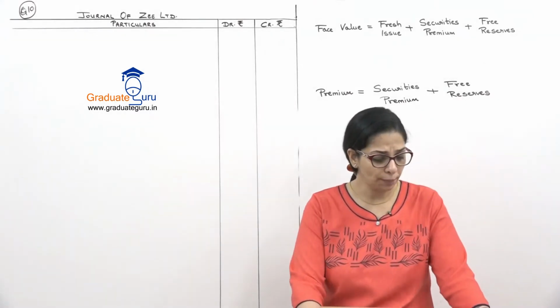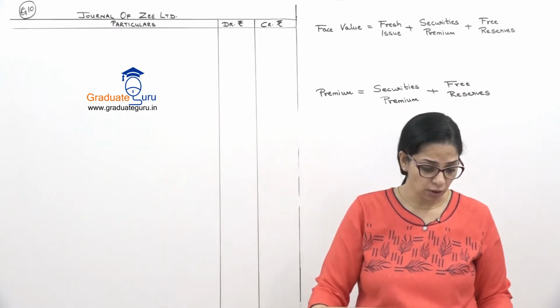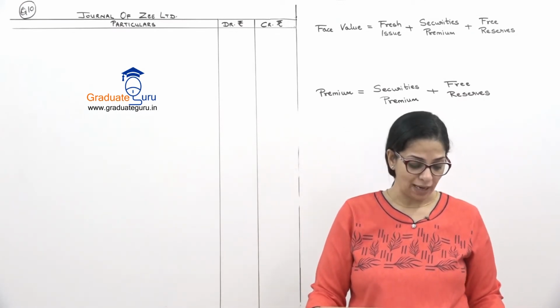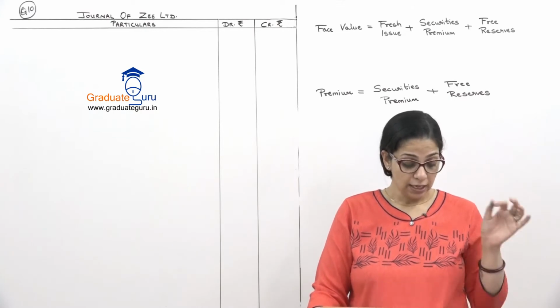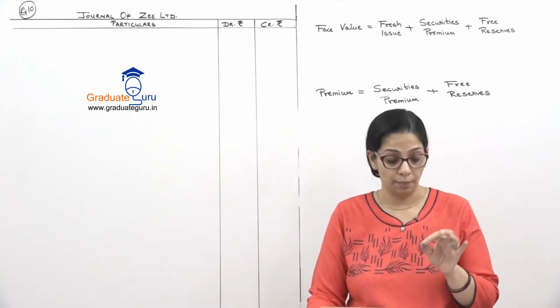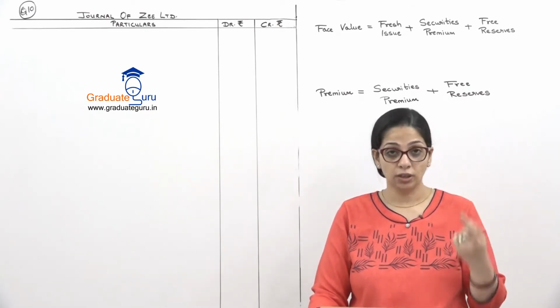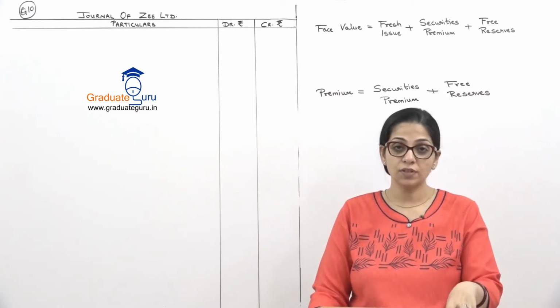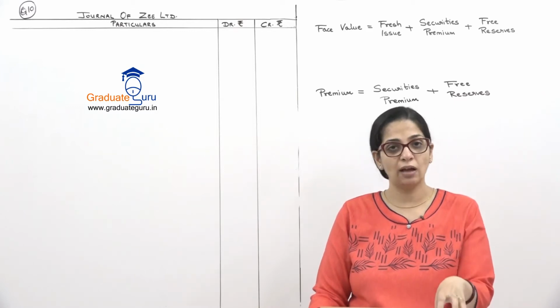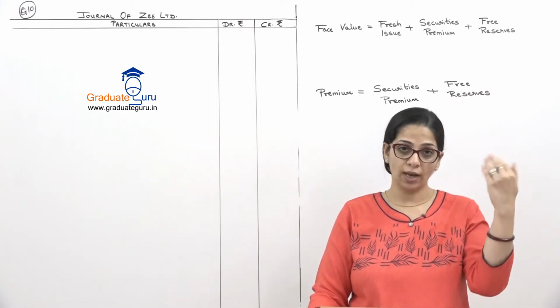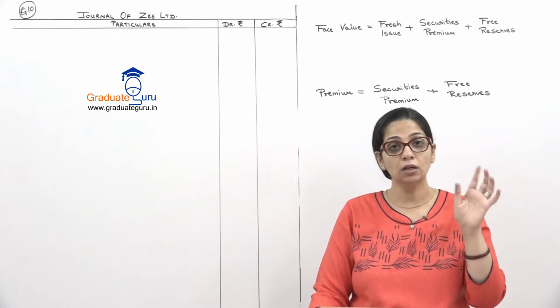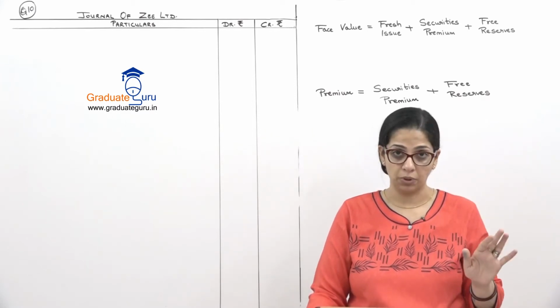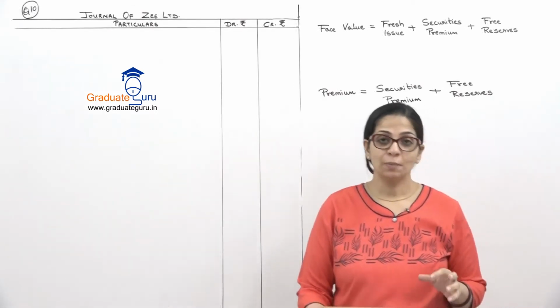You are required to pass journal entries for the same and prepare a balance sheet after buyback in the same format as above. That means this time we have to make journal entries and the complete balance sheet, but the balance sheet, they've said, should follow the format which they have given. So we are just going to write it in that same format by making the changes to our numbers. Okay? So let's begin the sum.